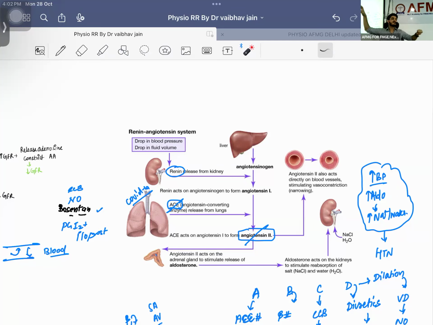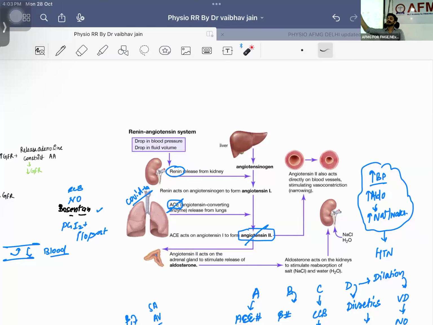Second is present on where? Adrenal cortex. Releasing what? Adrenal cortex will be having how many parts? Three parts. G, F, R. G is responsible for aldosterone. Aldosterone will be coming from adrenal cortex going to which part of the kidney?